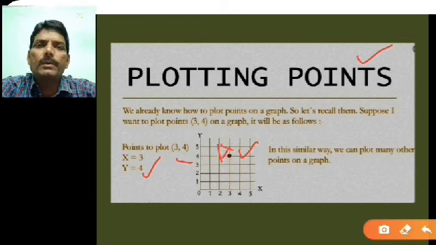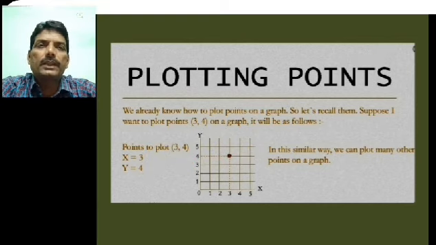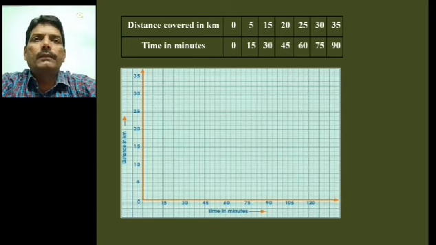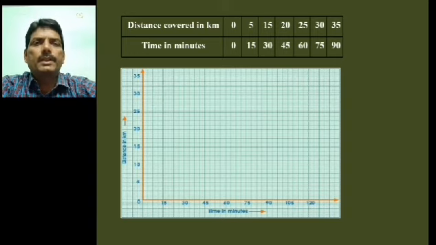So this is very simple for you, but even though it is simple, we have to use this plotting of points frequently for distance-time, velocity-time and acceleration-time graphs. So let us proceed further to see how to plot the graph in physics for a given situation. I have taken one simple example here.